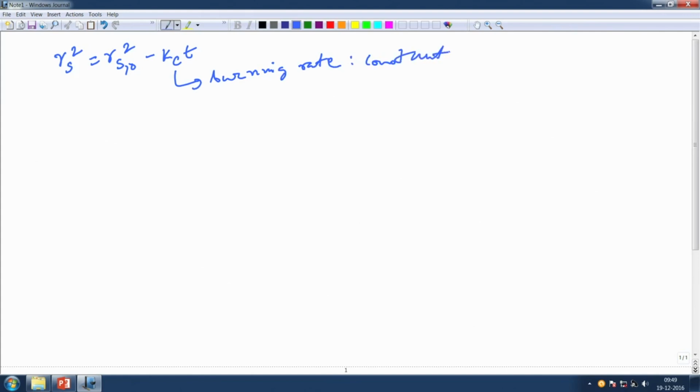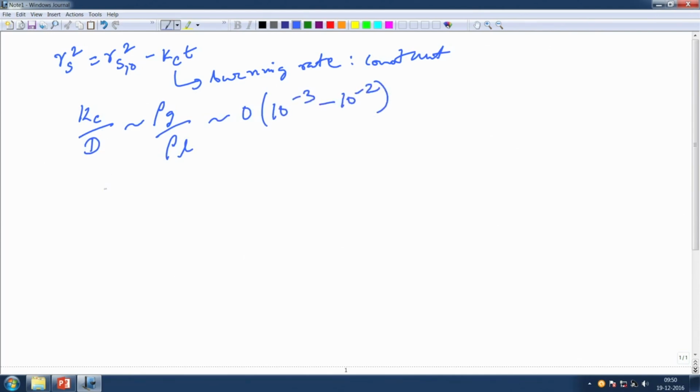Now, remember in previous d square law derivations, we always said that the gas phase is considered quasi-steady. So here also, if you take just the ratio of Kc divided by the diffusion, it comes out to be rho g by rho L, which is of the order of 10 to the power of minus 3 to 10 to the power of minus 2.